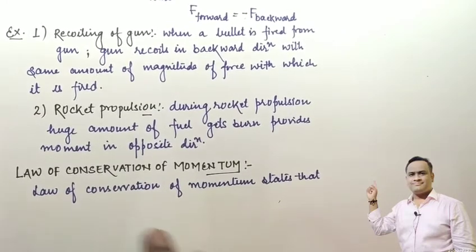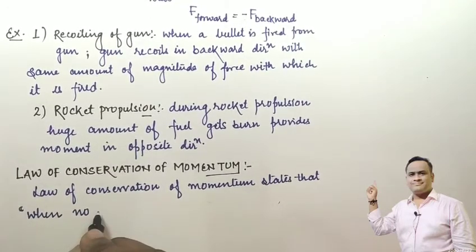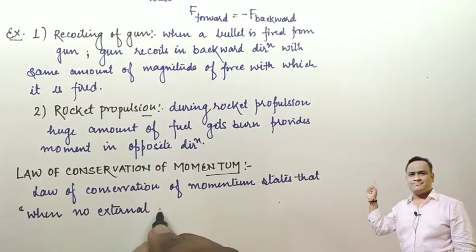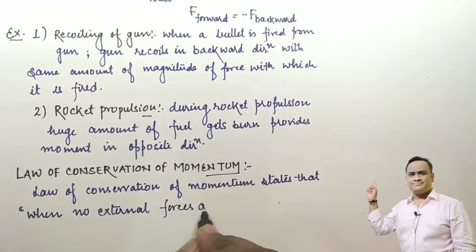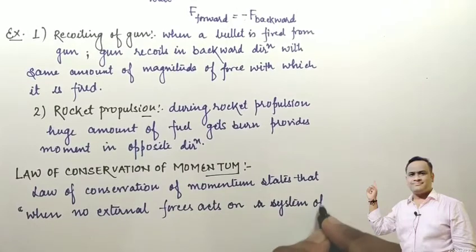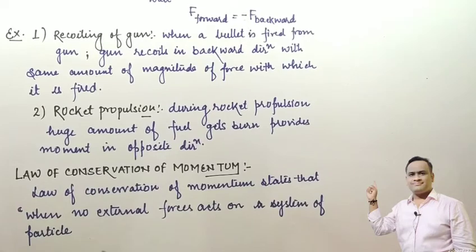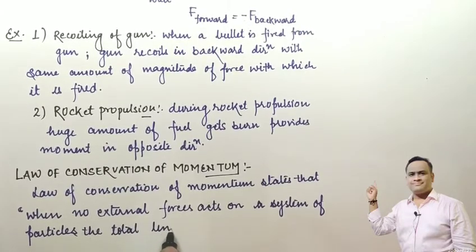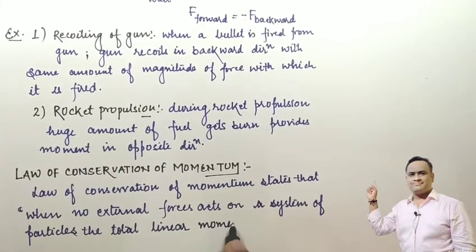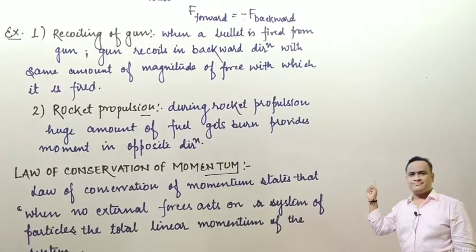In order to discuss the conservation of momentum, the law of conservation of momentum states that when no external forces act on a system of particles, where n number of various particles are there, the total linear momentum of the system remains conserved.